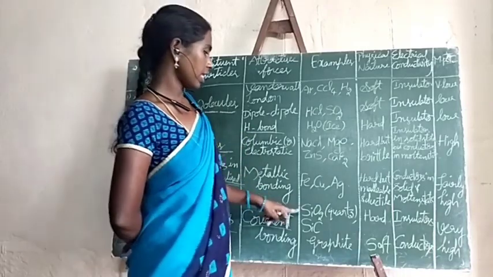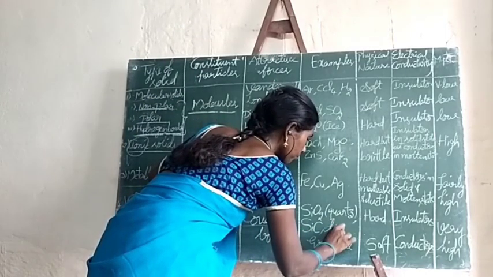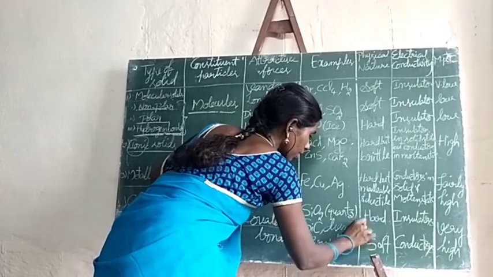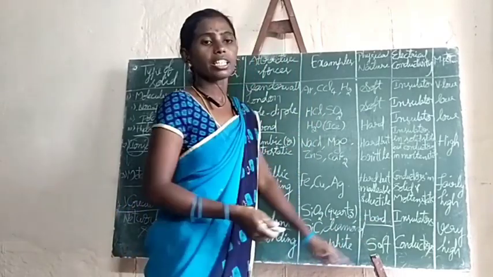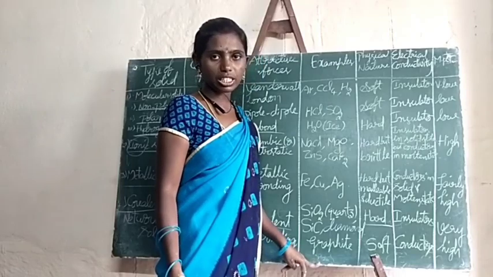See, silicon dioxide, silicon carbide, diamond. These are hard and they are insulators. But graphite is an exceptional case here.